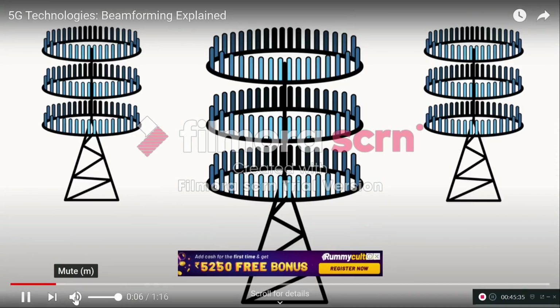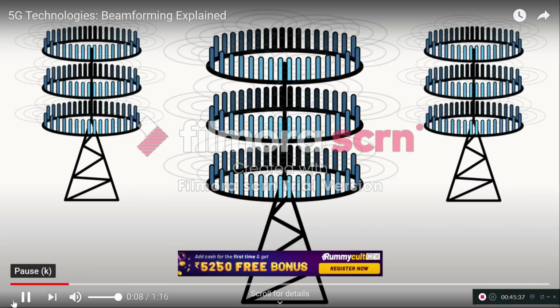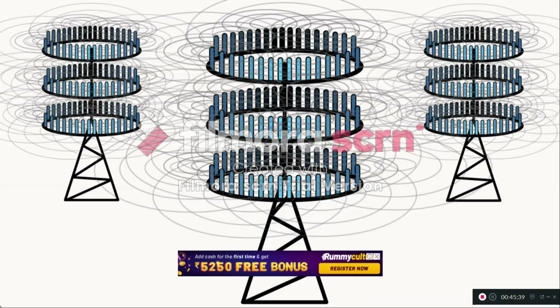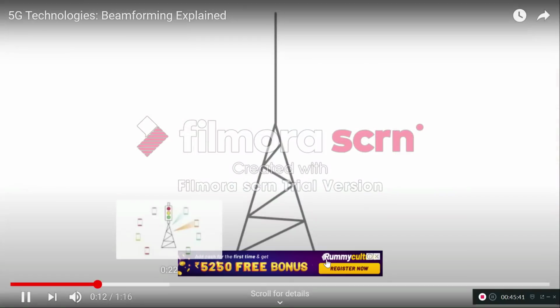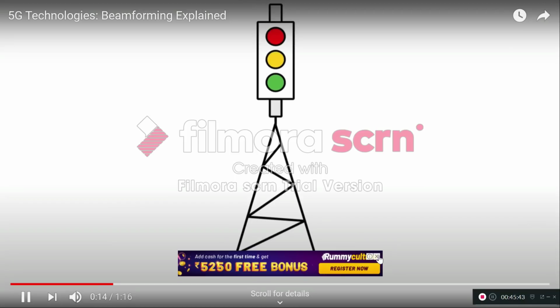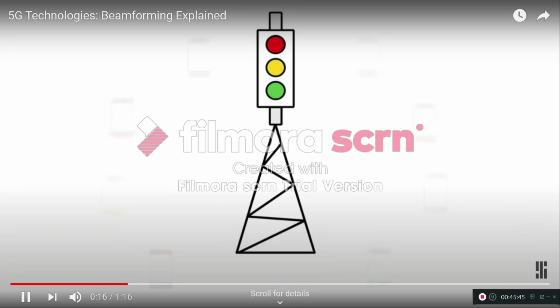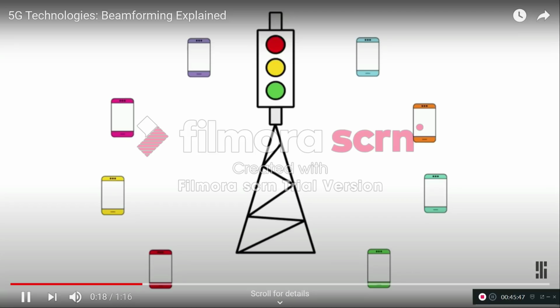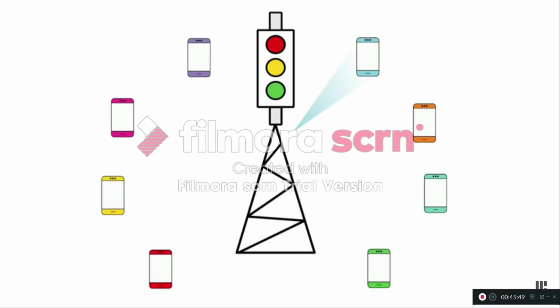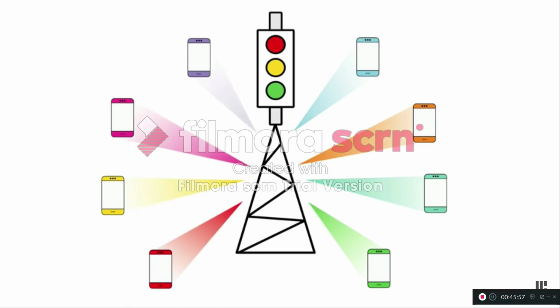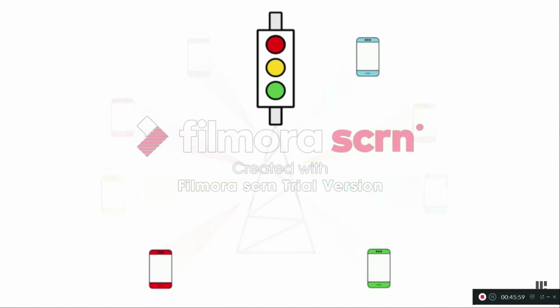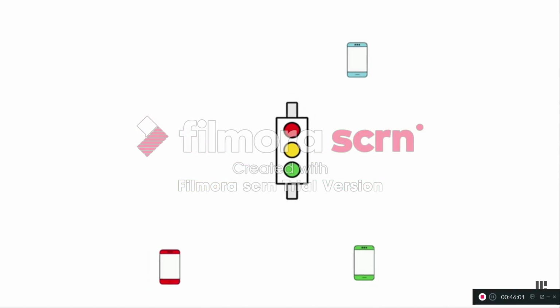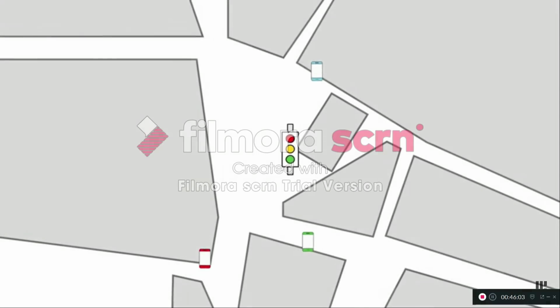Today's cellular antennas broadcast information in every direction at once, and all of those crossing signals could cause serious interference. Beamforming is like a traffic signaling system for cellular signals. Instead of broadcasting in every direction, it would allow a base station to send a focused stream of data to a specific user. This precision prevents interference and it's way more efficient. That means stations could handle more incoming and outgoing data streams at once. Here's how it works. Say you're in a cluster of buildings and you're trying to make a phone call.